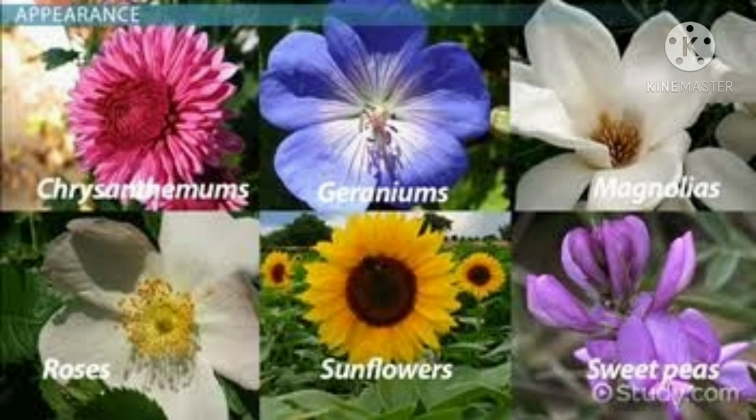Next comes dicot. The seeds with two cotyledons are called dicots. The common examples for dicots are well-known mango, peas, beans, etc. And here are some more examples for dicots. They are chrysanthemum, sunflower, roses, sweet peas, etc.